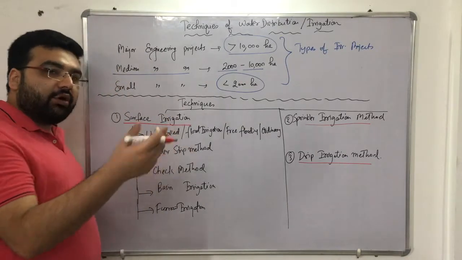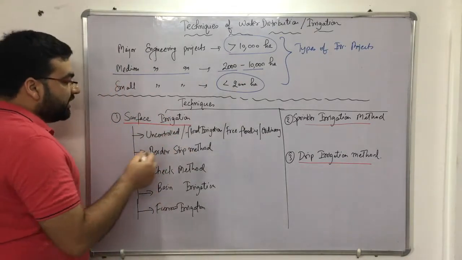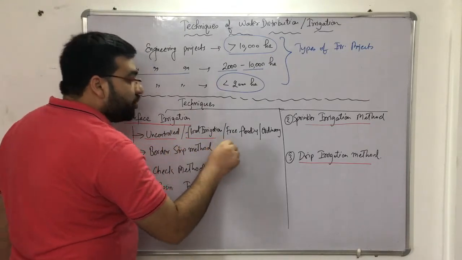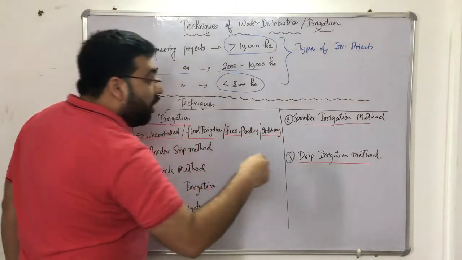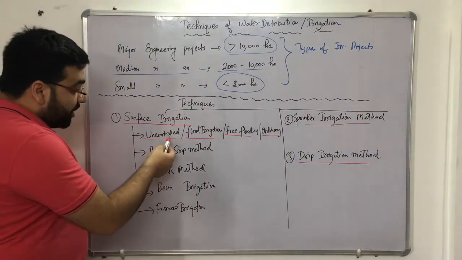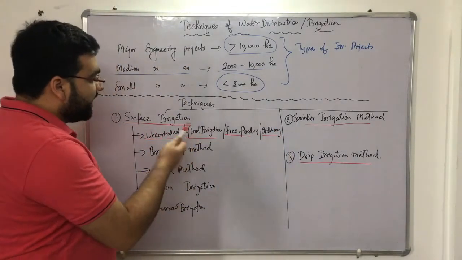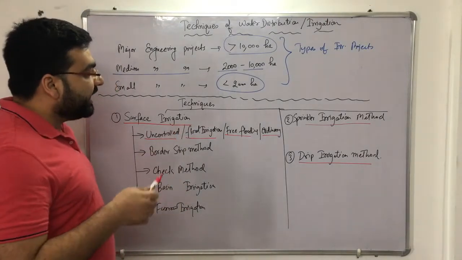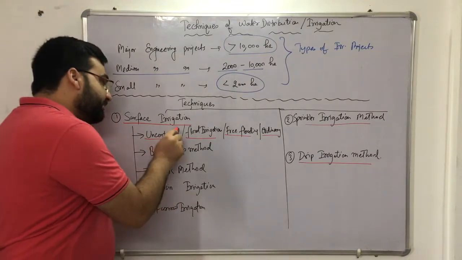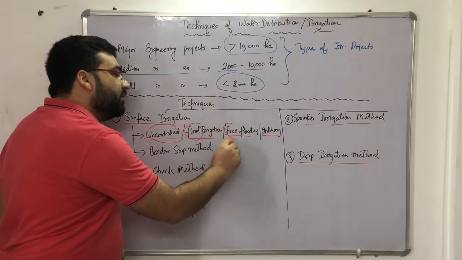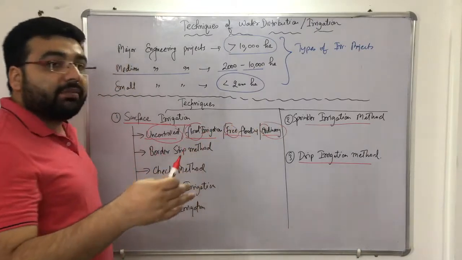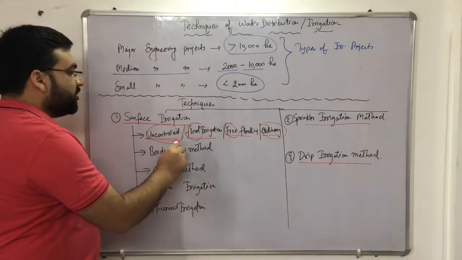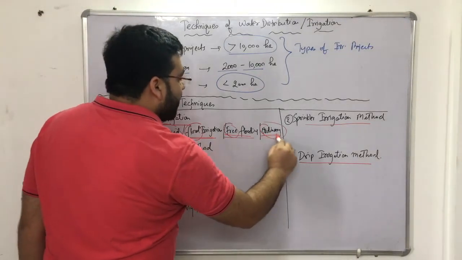Now what is surface irrigation? I have already told you. Now we have a few techniques. The first technique is known as the uncontrolled, or it is also known as flood irrigation or free flooding or ordinary flooding. Now the question is, sir, why have you written 3 or 4 names? One name was more than enough. Yes, it was more than enough, but I have told you that the GATE authorities, the GATE professors, they can play with you on names, right? So hence, you must remember various types of names for the same type of flooding, right? So first one is uncontrolled or flood irrigation or free flooding or ordinary flooding.